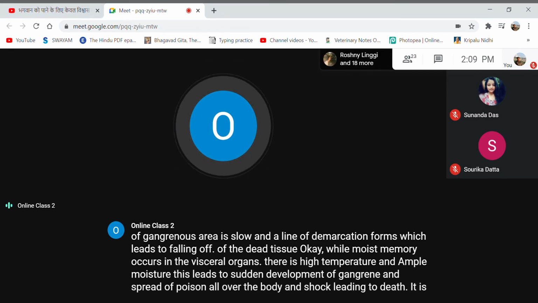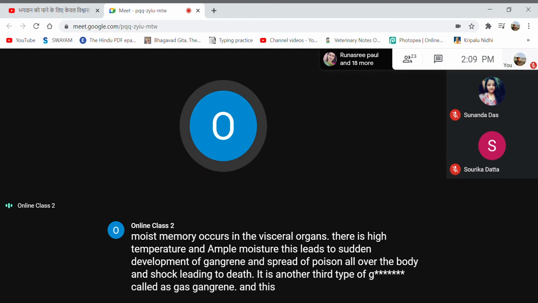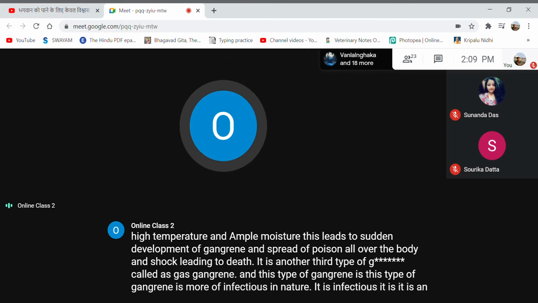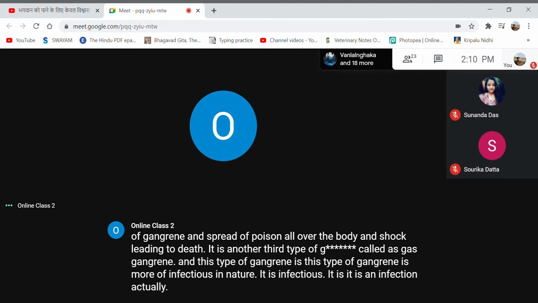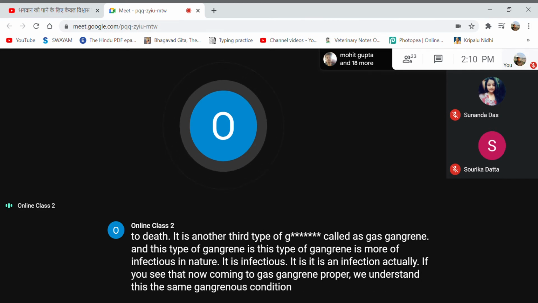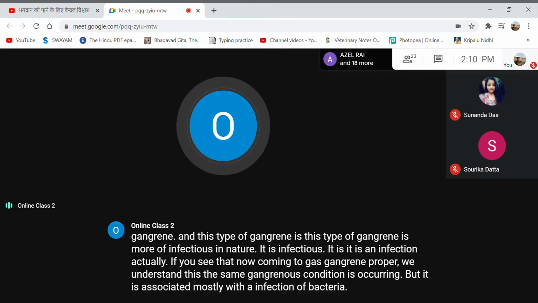There is another, third type of gangrene called gas gangrene. This type of gangrene is more infectious in nature. It is an infection actually. Coming to gas gangrene proper, the same gangrenous condition is occurring, but it is associated mostly with an infection of bacteria like Clostridia.